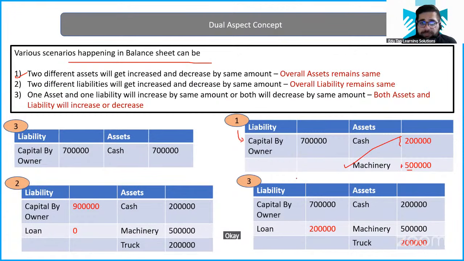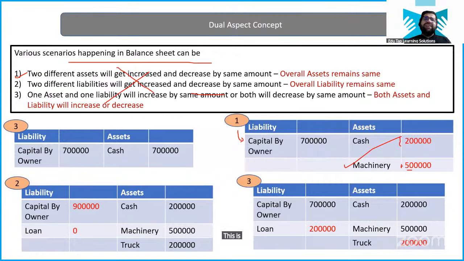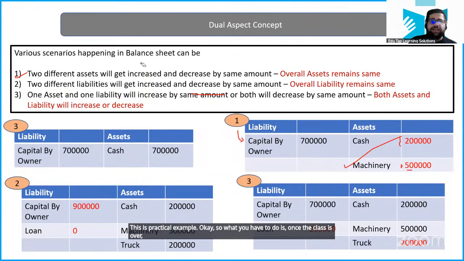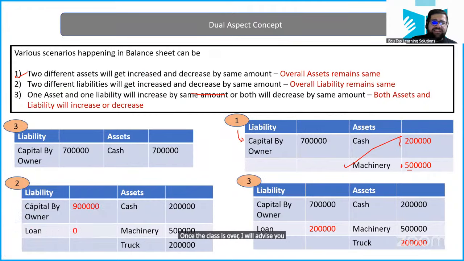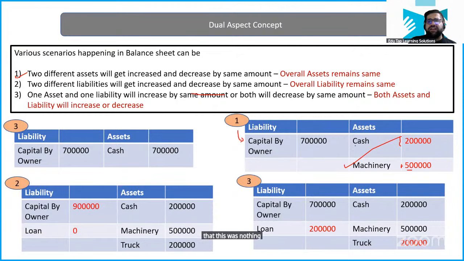Okay, cool. Two different liabilities getting increased or decreased. One asset and one liability increased by the same amount, or both decreased by the same amount. You should not just remember this. This is a practical example. So what you have to do is, once the class is over, I will advise you to read this particular slide. There is no need to mug up, right? This is case number one. You will understand it because I have just told you about this case. This was transaction number two.